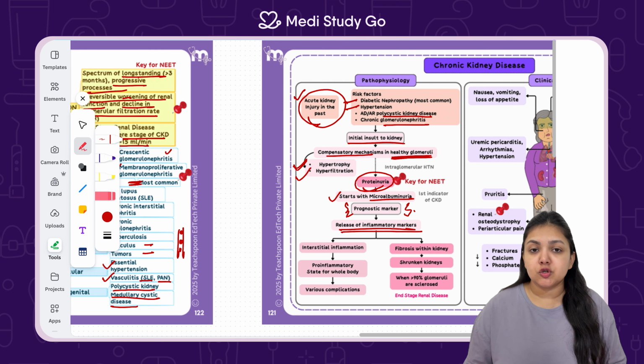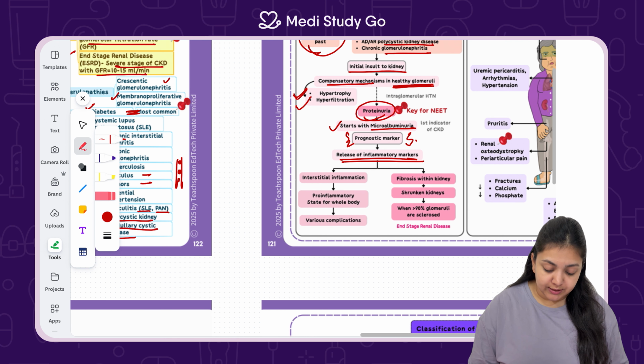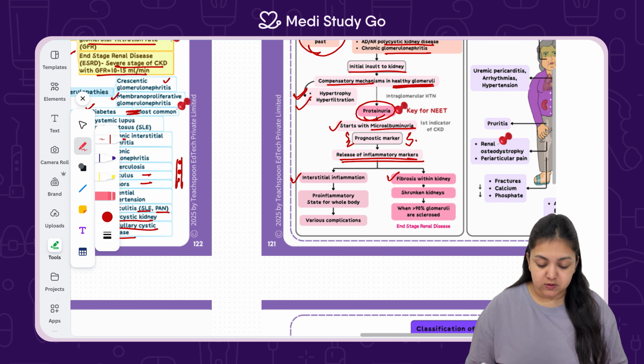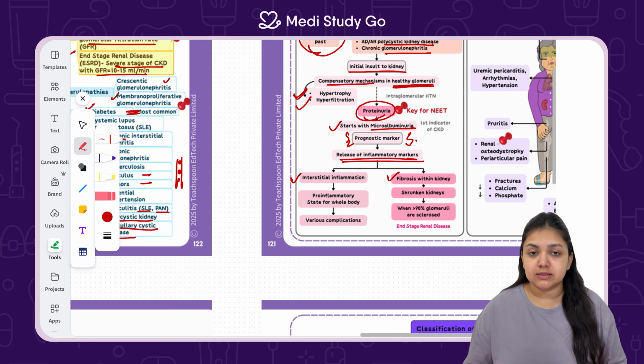So much of albumin should not be filtered out. So the body is now going to try to compensate for this. How? There is going to be interstitial inflammation and fibrosis within the kidney because inflammatory markers are going to increase. And if any inflammatory marker cytokines are increased, they either cause inflammation or they cause scarring.